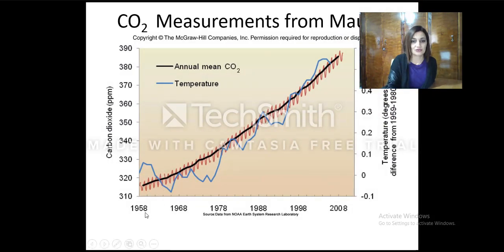Let's have a look at this curve. On the x-axis, we can see the time period spanning 1958 to 2008 and above. On the y-axis, we have carbon dioxide in parts per million, ppm, ranging between 310 and 390. On the other y-axis, we have the temperature in degrees Celsius between minus 0.1 and plus 0.6. The two curves we are looking at are, in black, the CO2 and, in blue, the temperature.